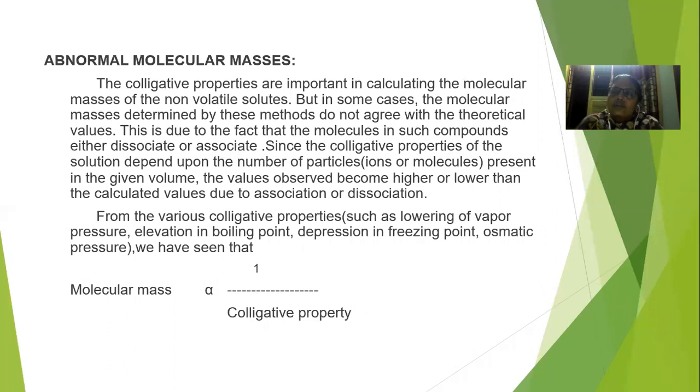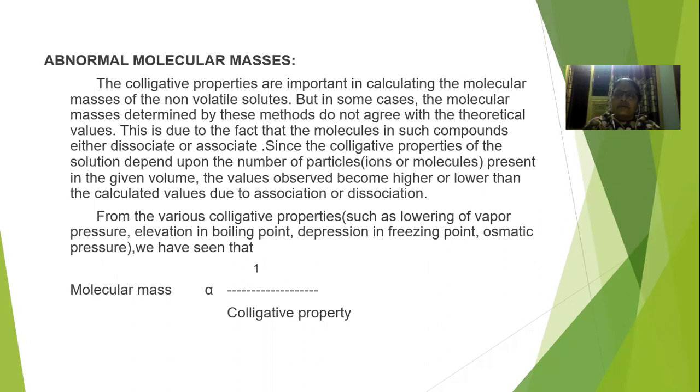Based on Raoult's law only, we can calculate the molecular masses from lowering of vapor pressure, elevation in boiling point, depression in freezing point, and osmotic pressure, because all the colligative properties are related with each other. So we can calculate all the different types of colligative properties.